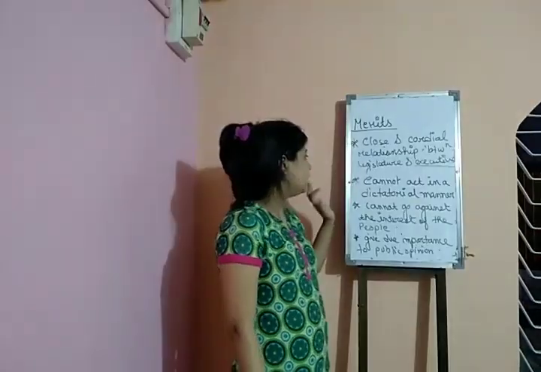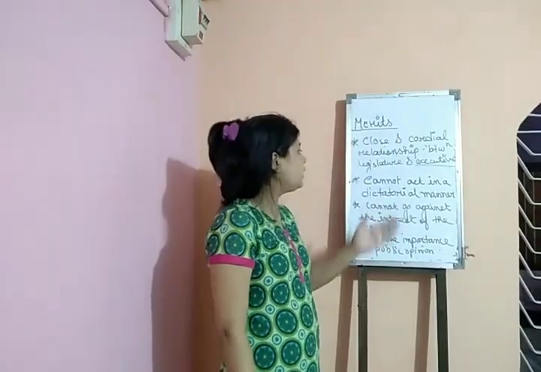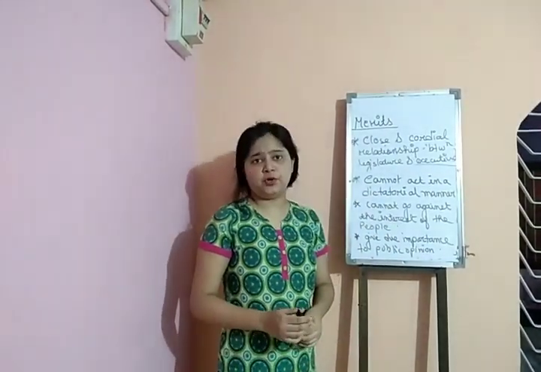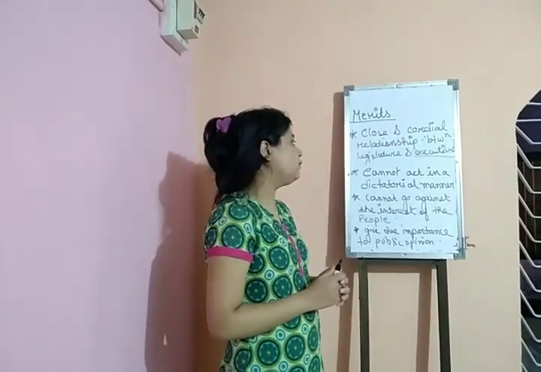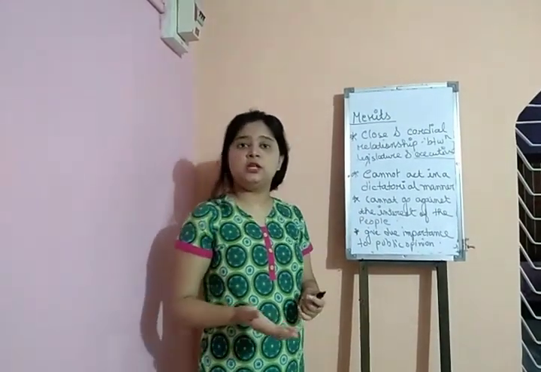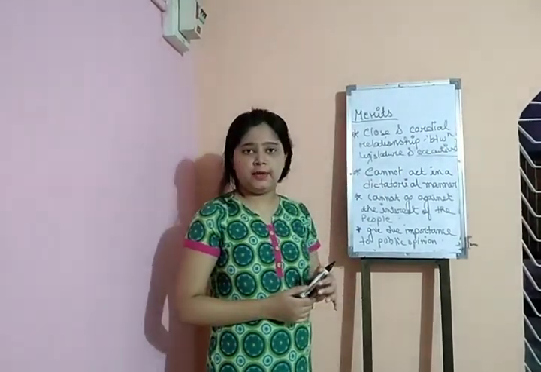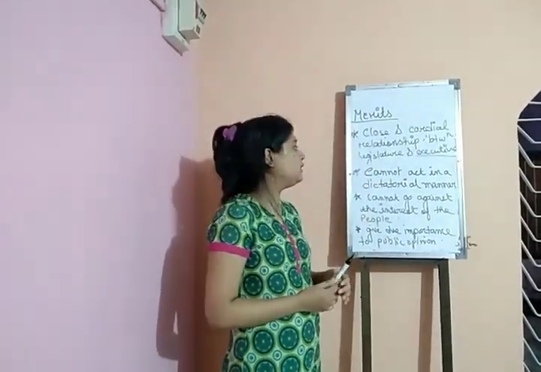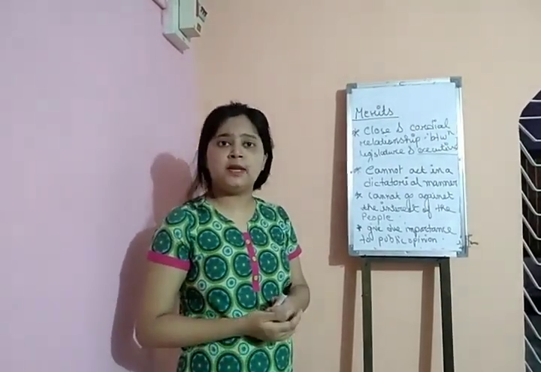The second merit is that the government cannot act in a dictatorial manner. Who cannot act in a dictatorial manner? In the parliamentary form of government, the Council of Ministers headed by the Prime Minister cannot act in a dictatorial manner, because they are collectively responsible to the legislature.